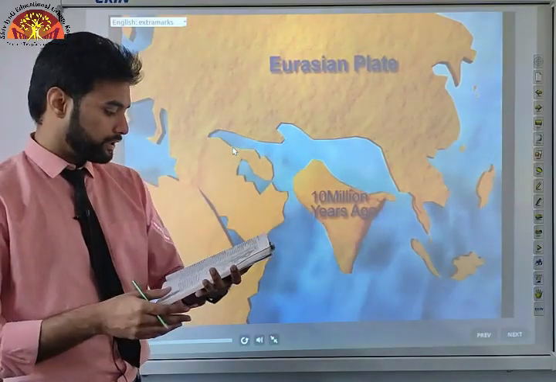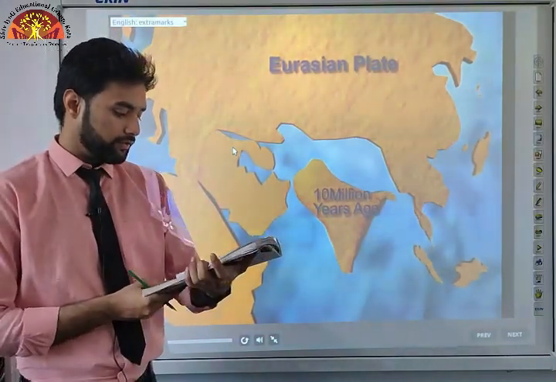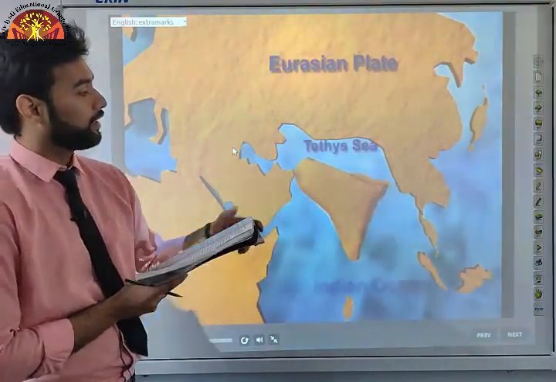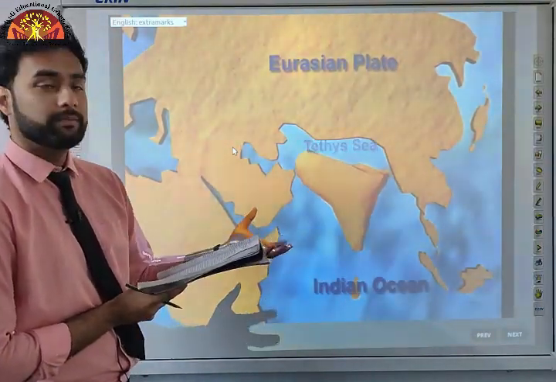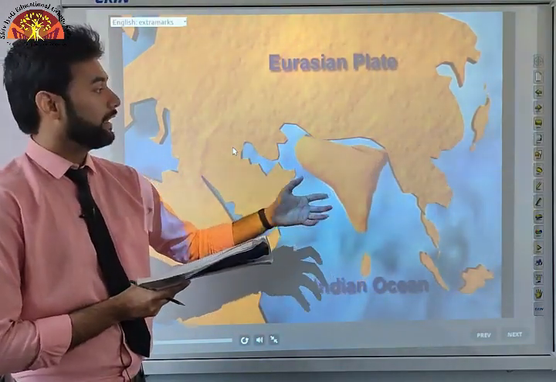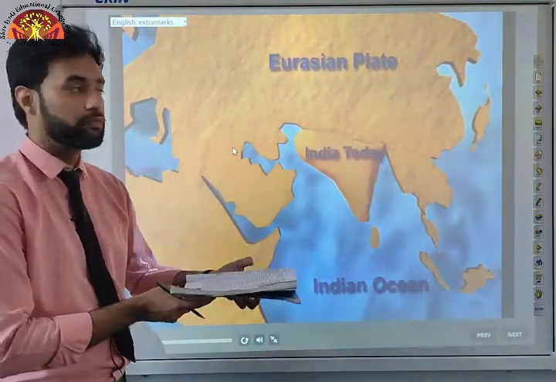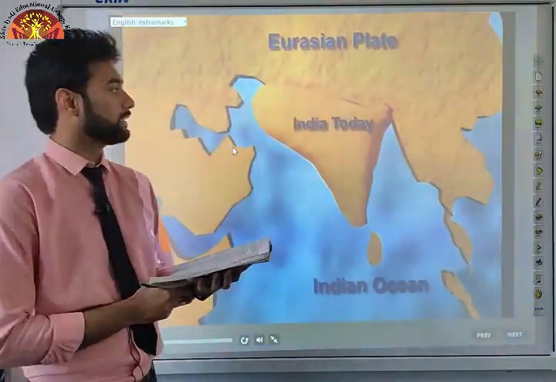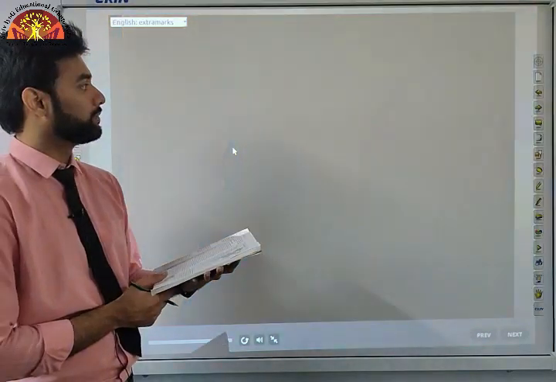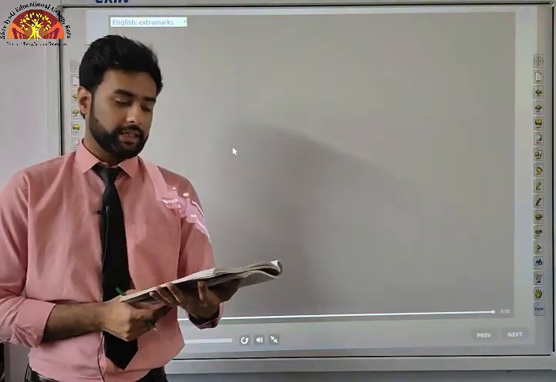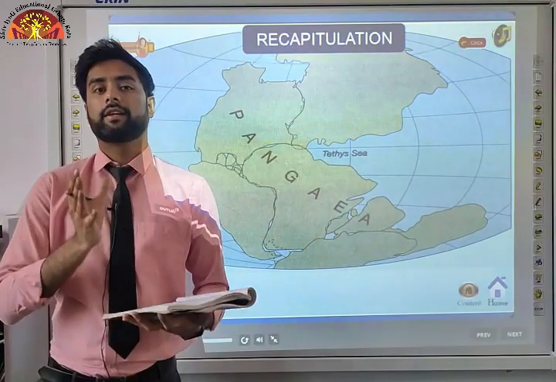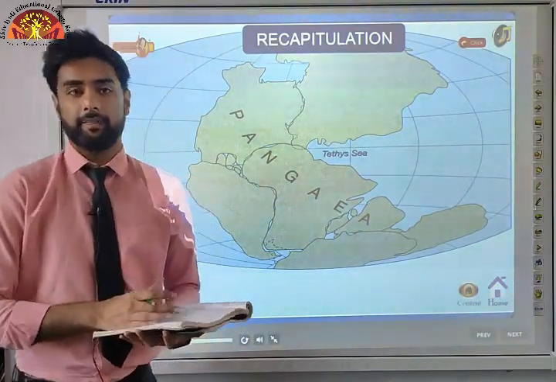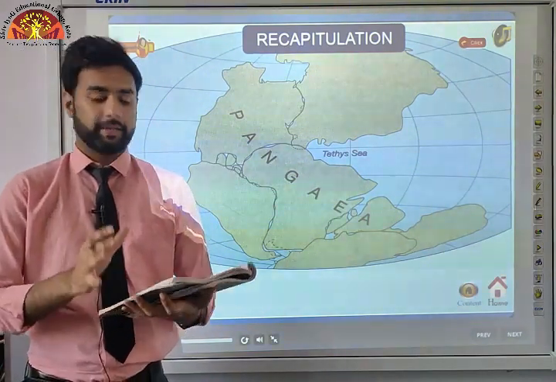About 140 million years ago, before the present, the subcontinent was located south of 50 degrees south latitude. As you can see, the Tethys Sea was removed, okay, and when these two plates collided, it gave rise to formation of mountains which rose above the plain and were called the Himalayan mountains, okay. Let us see, which basically resulted in the India we see today. So you see how our Peninsula India joined the Eurasian plate, okay, and formed the Himalayan mountains.